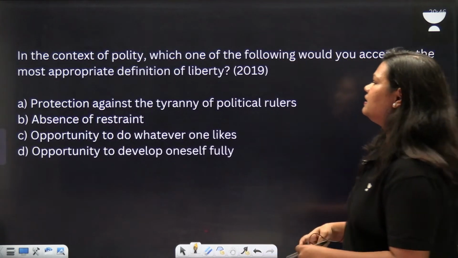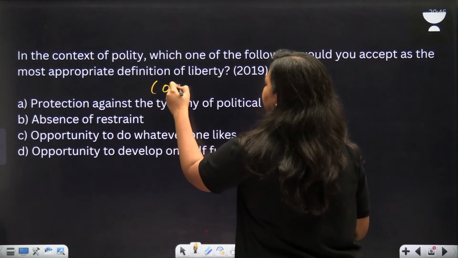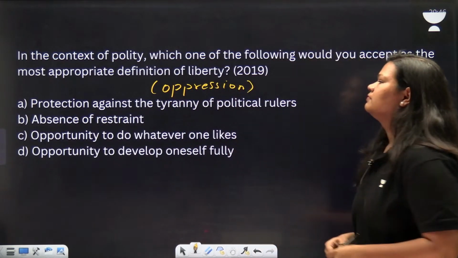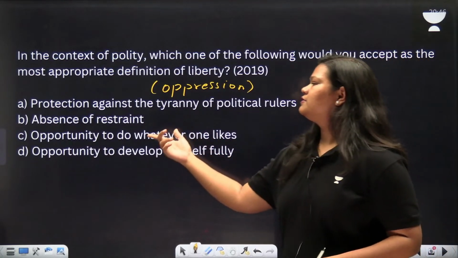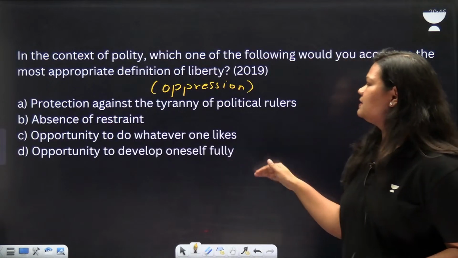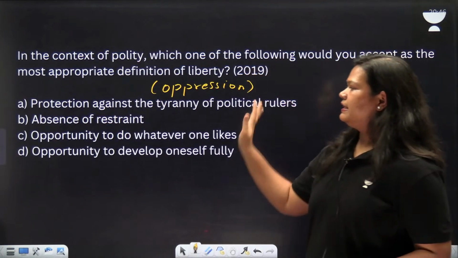Protection against tyranny. Tyranny is oppression. Tyranny of political rulers, absence of restraints, opportunity to do whatever one likes, and opportunity to develop oneself fully. What does liberty mean?